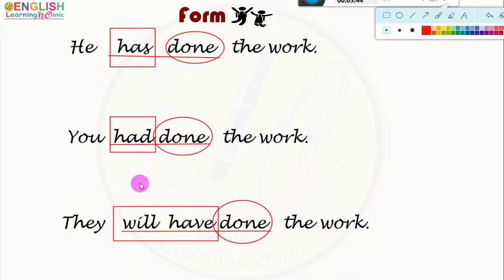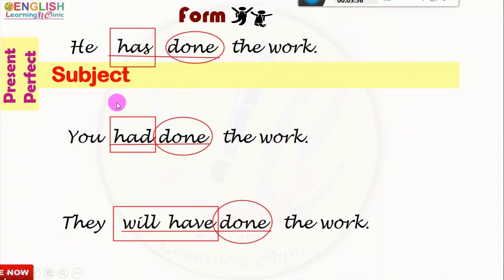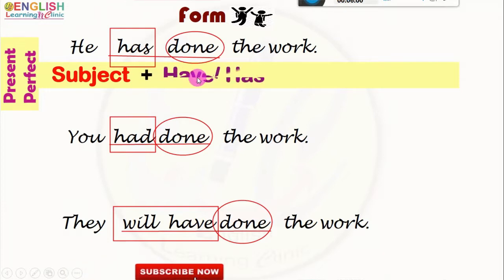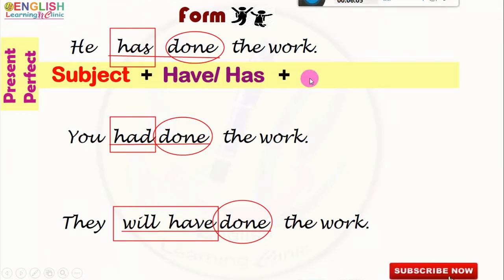Now, for present perfect tense, the structure of the assertive affirmative sentence is subject, the present form of the verb have, that is have or has, next, the third form of the verb, next, others.